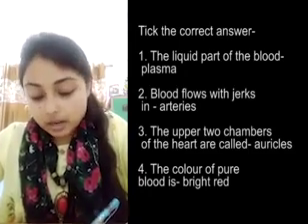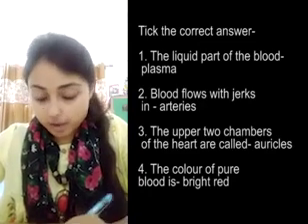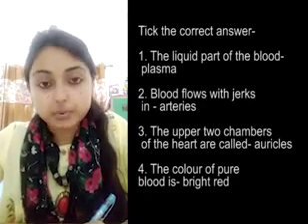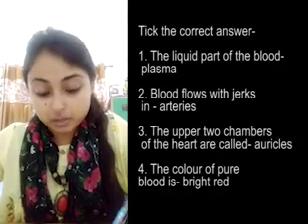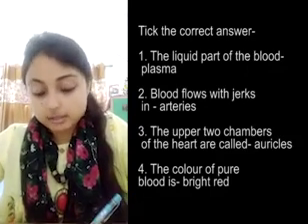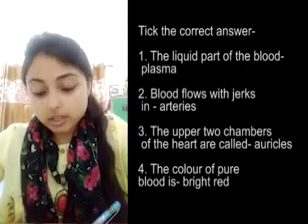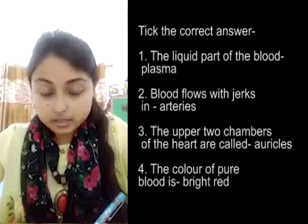Next, the color of pure blood is option A pale, option B bright red, option C purple, option D bluish. The answer is bright red. So the color of pure blood is bright red.